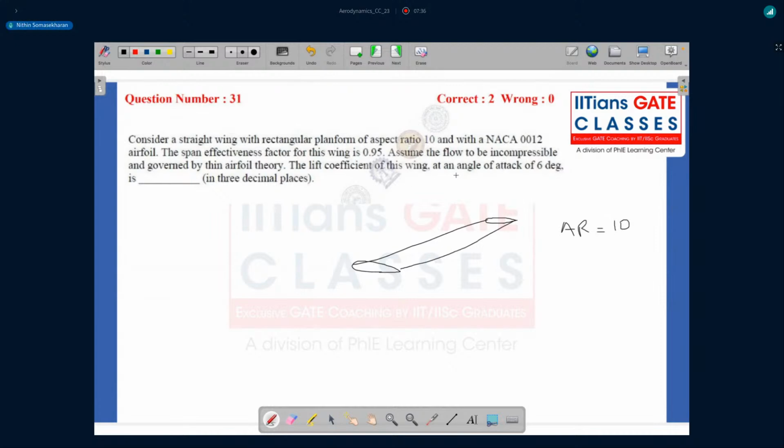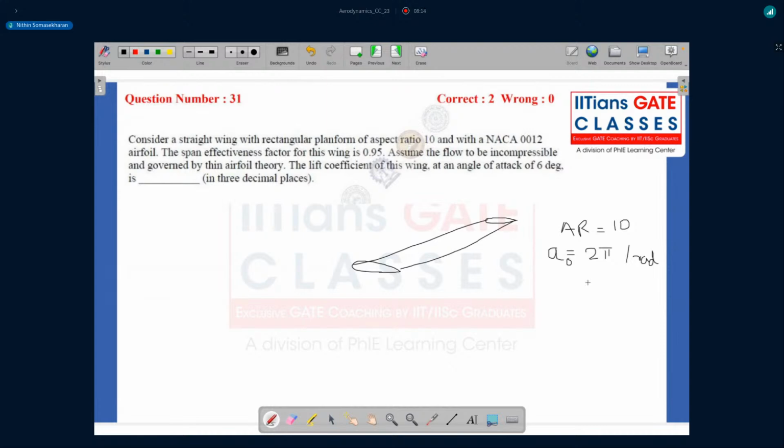They've asked us to consider the flow to be incompressible and governed by thin airfoil theory. And we know that NACA 0012 is a symmetric airfoil. If you were to estimate its lift curve slope, it would be around 2 pi per radian, which is the typical value for thin symmetric airfoils.